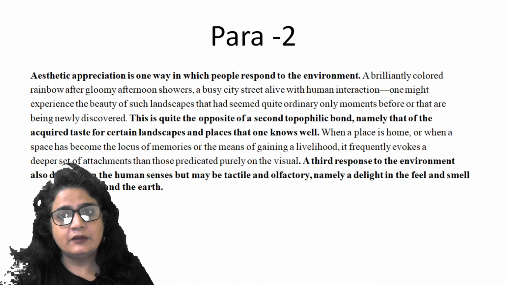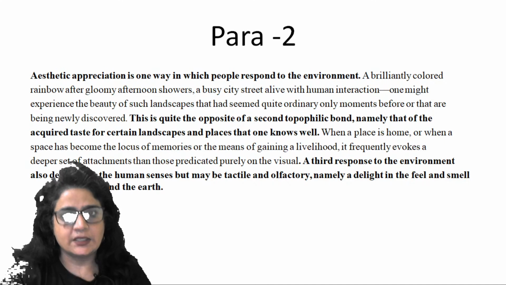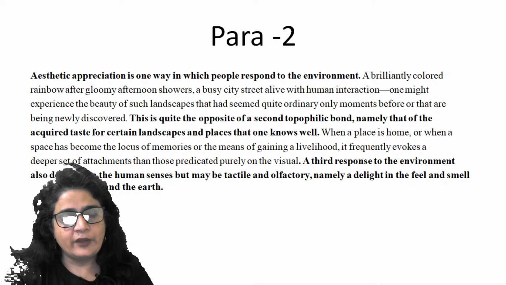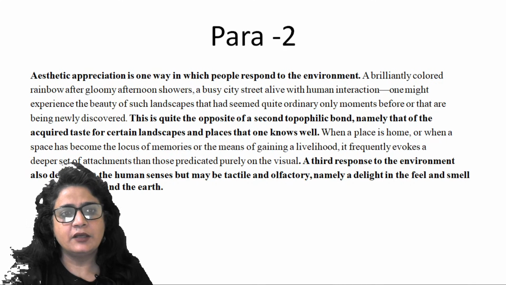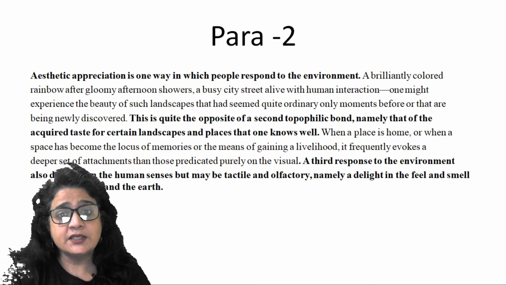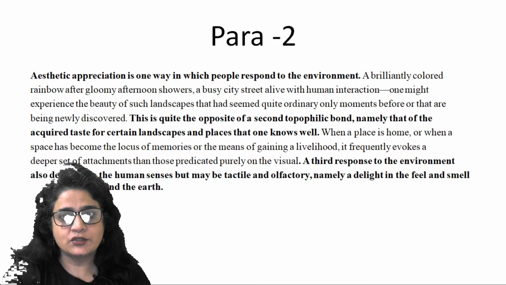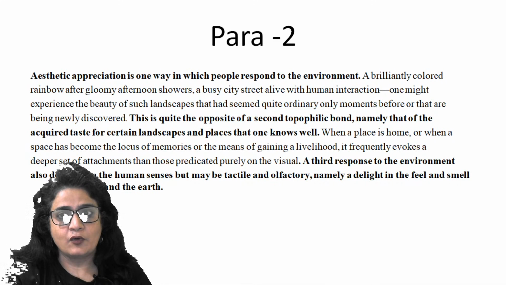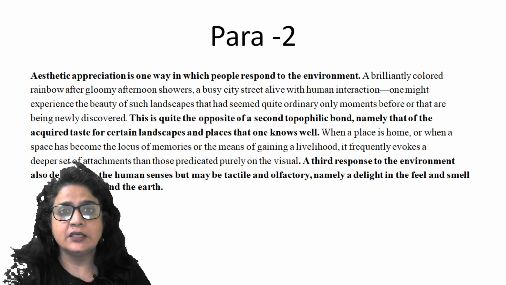Now, the part which is explained after it is just the explanation of the sentence. The idea is captured in the sentence. Look at this: a brilliantly colored rainbow, gloomy afternoon showers, a busy city street alive with human interaction. It's talking about aesthetic appreciation. One might experience the beauty of such landscapes that had seemed quite ordinary only a moment before, or that are being newly discovered.